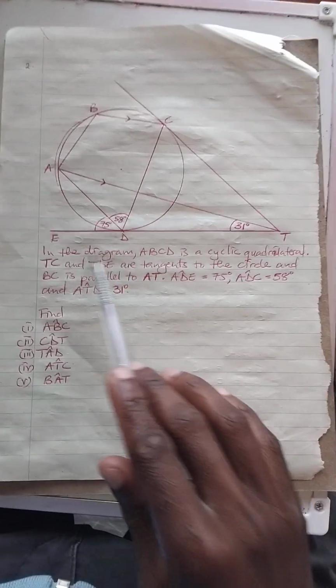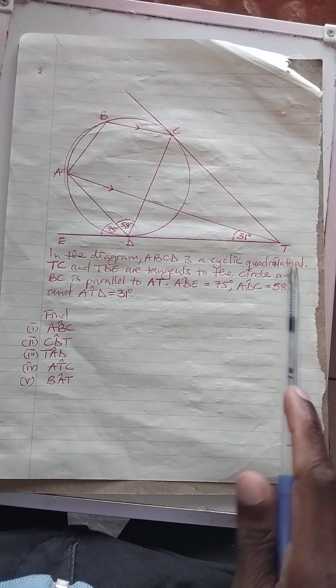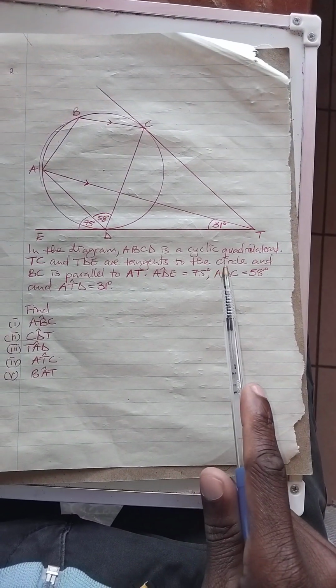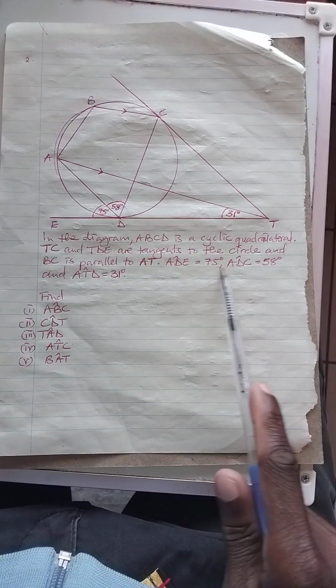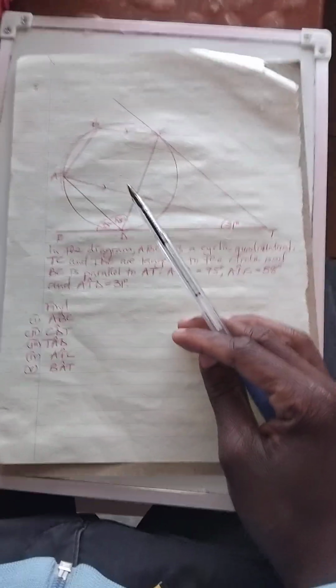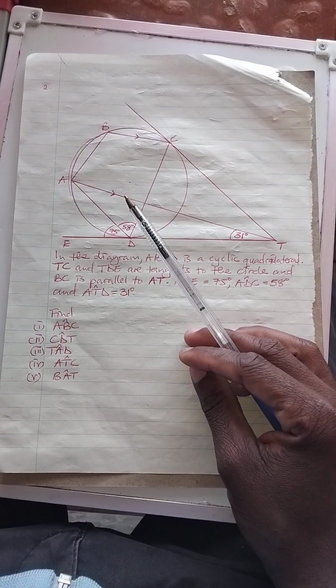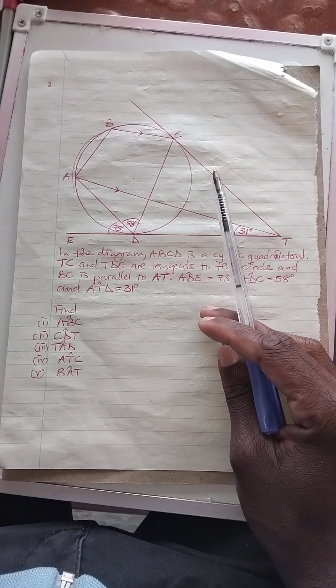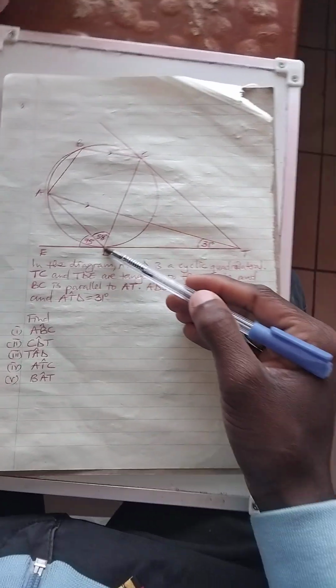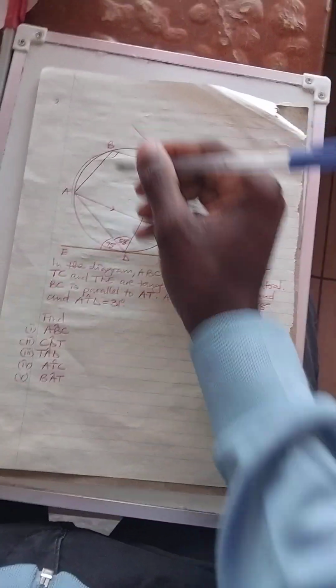Then question number 2. In the diagram ABCD is a cyclic quadrilateral, and TC and TBE are tangents to the circle, and BC is parallel to GG, and so on. Now we have the center. Remember with a cyclic quad, opposite angles add up to 180.